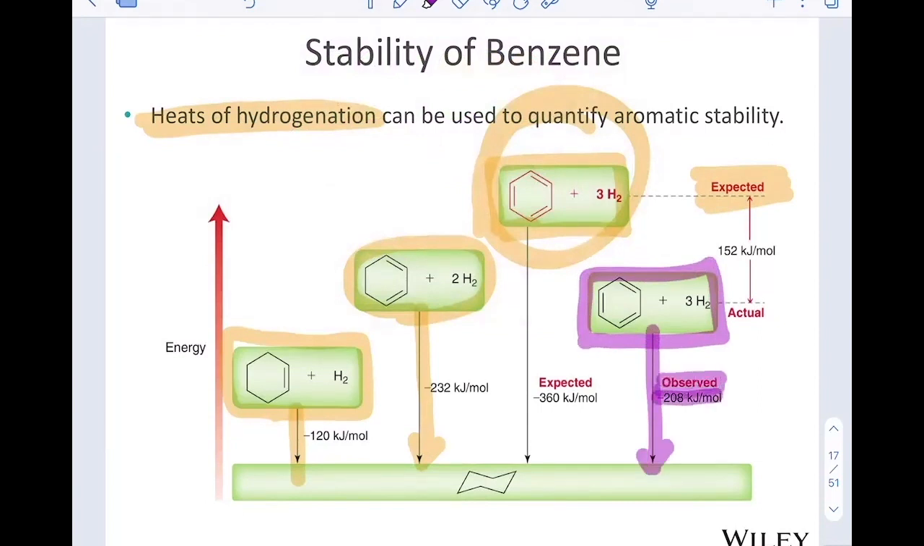This is observed, which indicates that our benzene ring itself is more stable than simply having 3 independent double bonds. And so there's this added stability that comes from benzene. It's more stable than expected. So heat of hydrogenation tells us that benzene is more stable than expected.